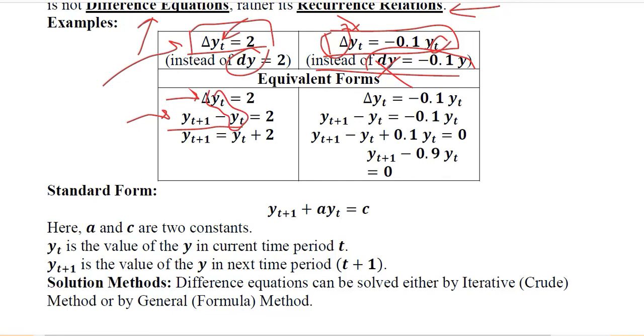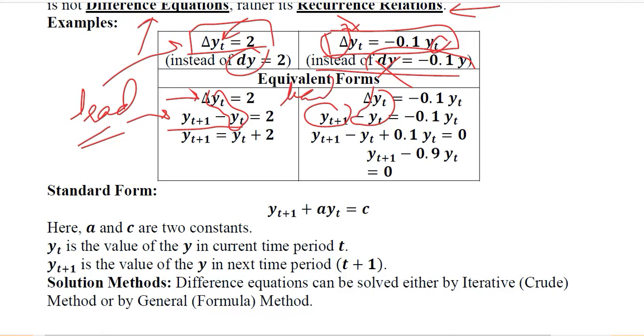So this is something we need to remember. On the other side, again, you can see the same thing. The variable with which delta sign is appearing, we write it in the second place, and in the first place we write its lead version. Again, here we have a lead version of it.